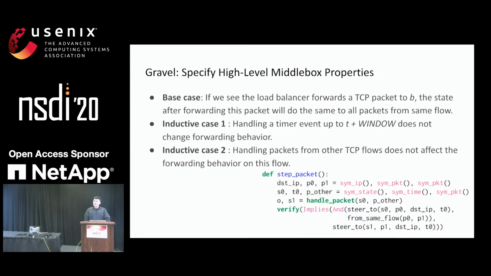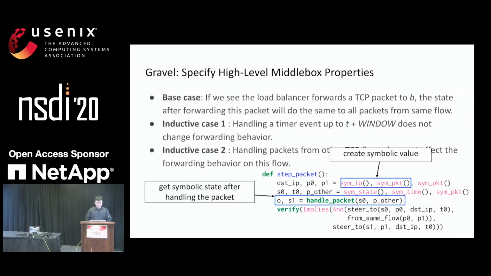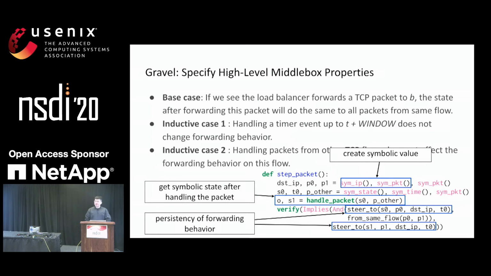So all of these cases can be formalized using a few lines of Python code using Gravel's high-level specification interface. Here is the example of inductive case 2. Basically, what this code does is first invoke some calls to create a symbolic packet and symbolic states of the middlebox. Then it uses a handle packet call to compute a symbolic state after handling a packet from a different flow. And then after that, we generate a verification target. Basically, we ask the SMT solver to verify that the packet forwarding behavior is persistent before and after handling a packet from a different flow.